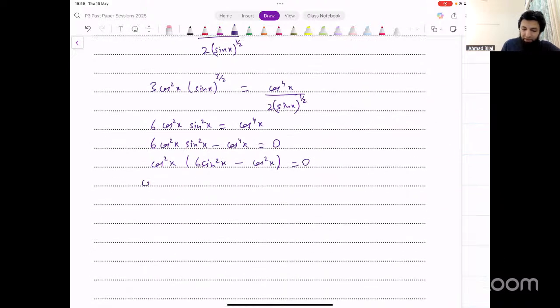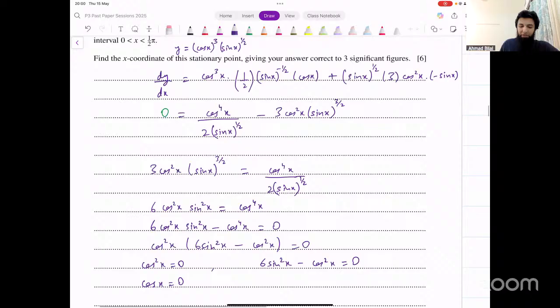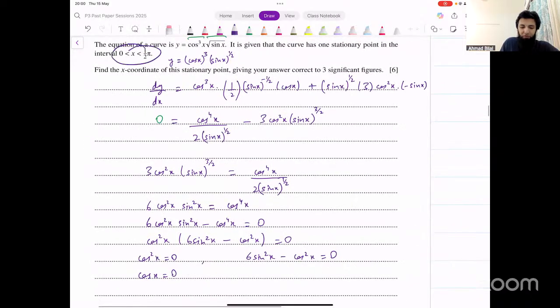That means either cos square x equals 0 or 6 sine square x minus cos square x equals 0. These are the two equations that we get from this. What about the first one? We can take square root in both sides. That gives us cos of x equal to 0. Now the interval that we're given is from 0 to pi over 2. That means in the first quadrant only.